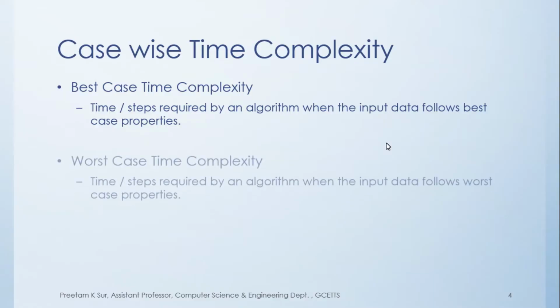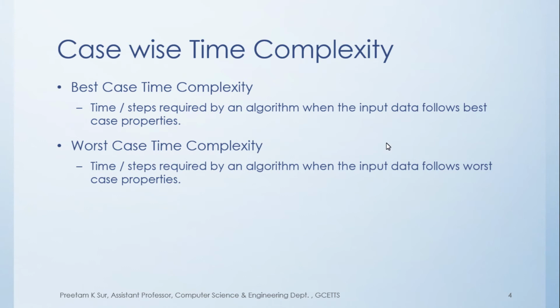Similarly, worst case time complexity is nothing but the time or steps required by an algorithm when the input data follows the worst case properties, right? So again the same thing but in the opposite way. You have the worst case of the algorithm, where the algorithm is going to perform the worst, and the worst case time complexity means the amount of time it is going to take when the input data conforms to the worst case of this algorithm.